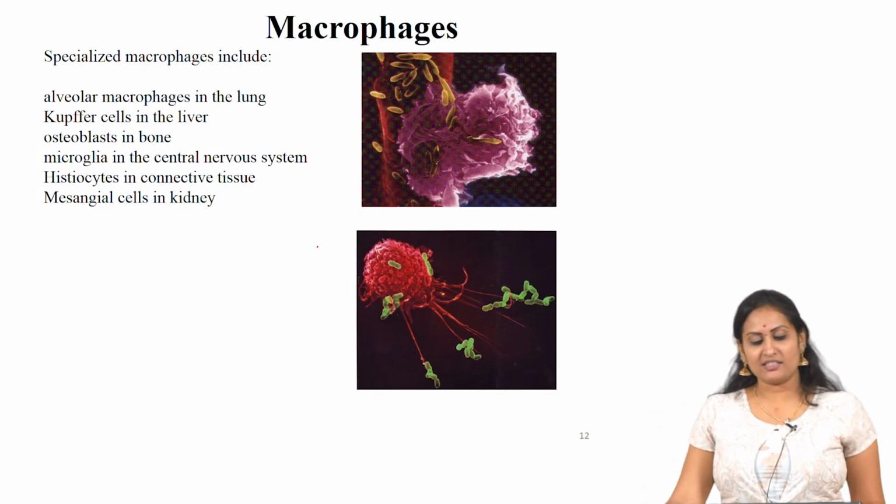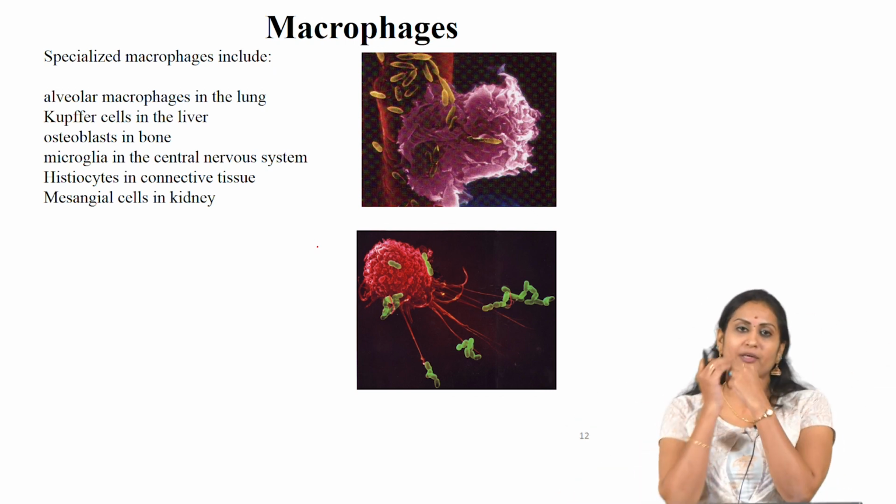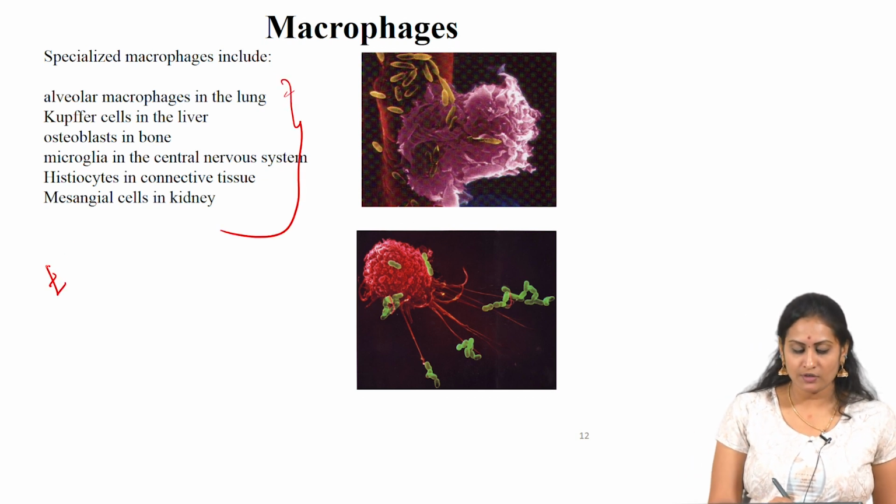And specialized macrophages which go and are deposited in the tissue become the tissue specific macrophages, and here we have given a few examples of tissue specific macrophages.